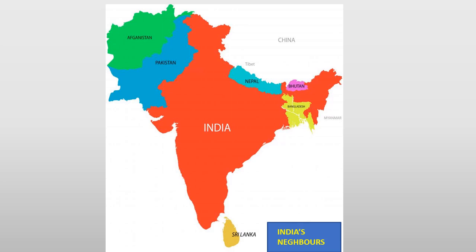Afghanistan, Pakistan lie to the northwest of India. Nepal, China to the north. To the east lie Bangladesh and Myanmar, and to the northeast Bhutan. All these countries share their land boundary with India.